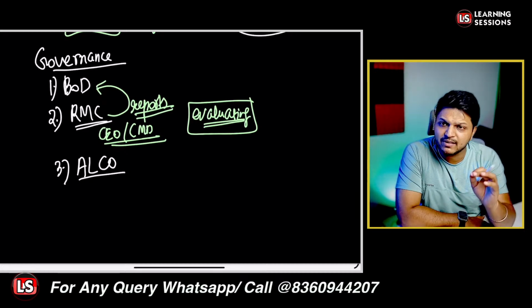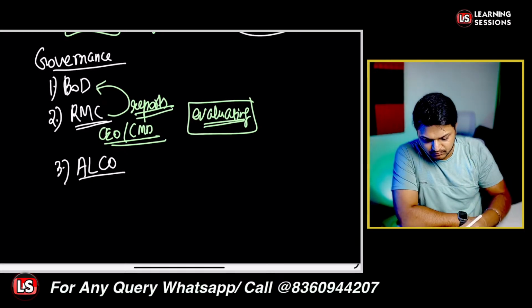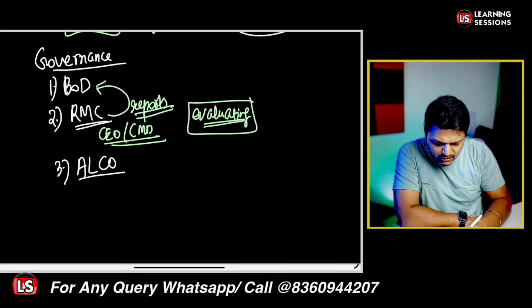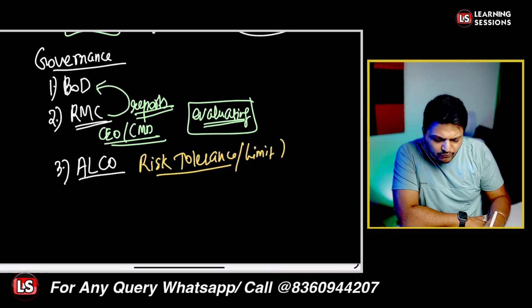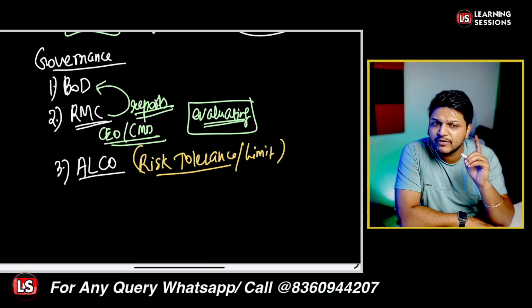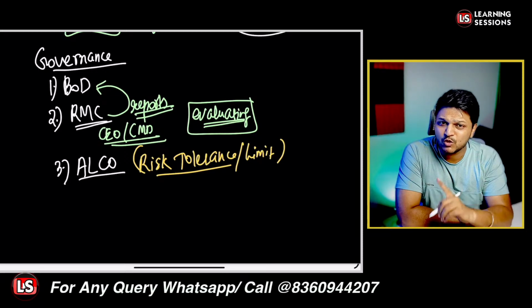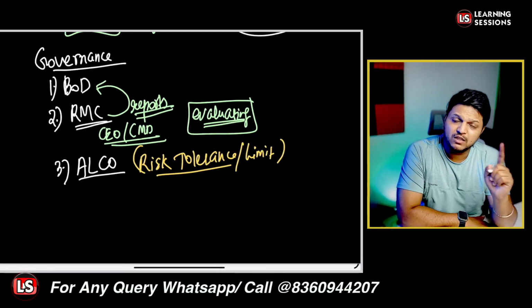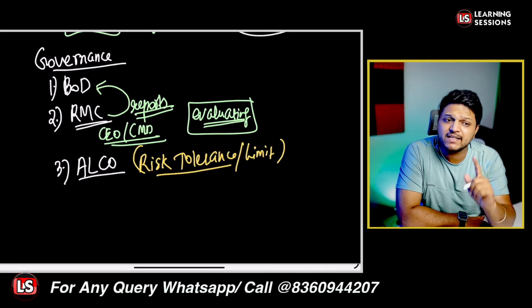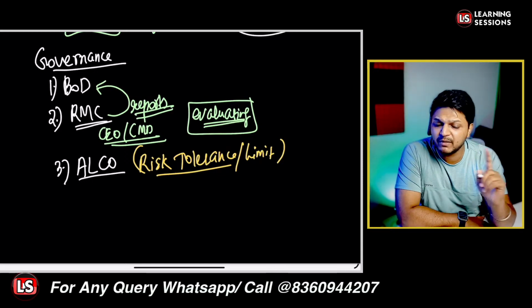Kindly pay attention: the risk tolerances or risk limits imposed by the board of directors are to be implemented by the ALCO. The ALCO is to make sure that these guidelines are followed in letter and spirit, right?